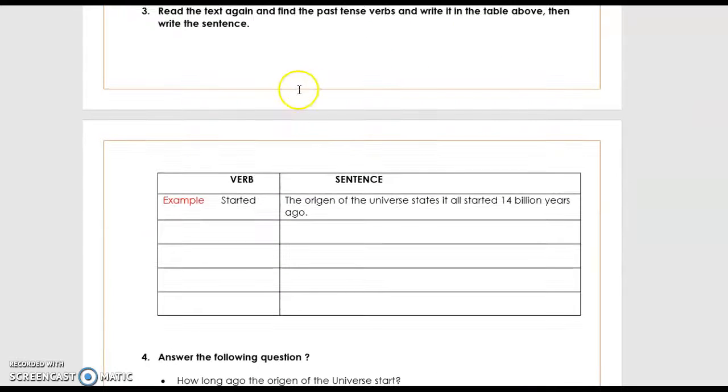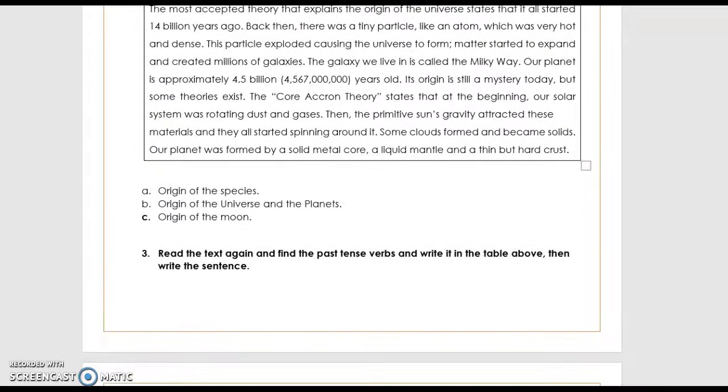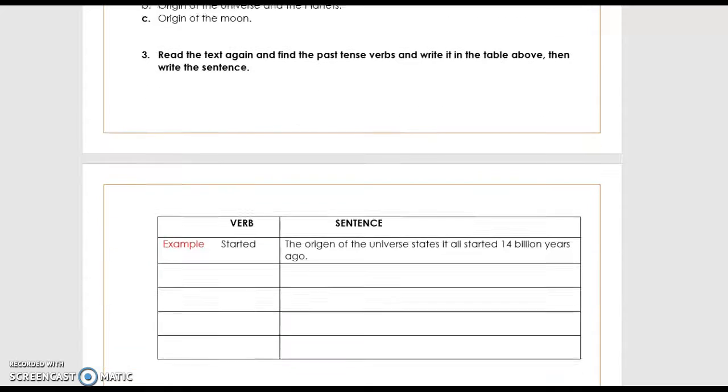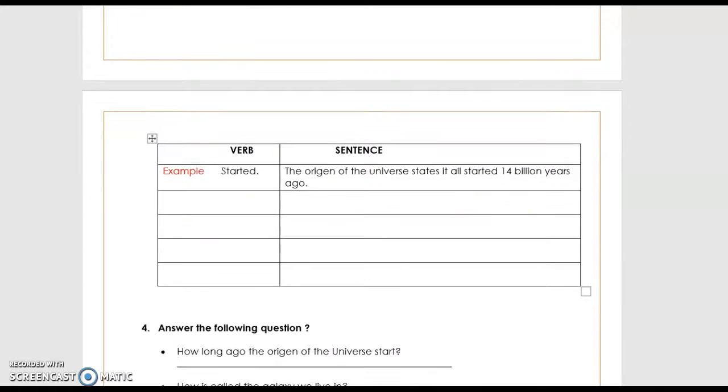Exercise 3. Read the text again and find the past verbs and write it in the table above, then write sentences. Leemos el texto nuevamente y va a encontrar verbos en pasado del texto del ejercicio 2. Va a encontrar los verbos en pasado y va a escribir las oraciones en las que se encuentra el verbo. Example, started. Aquí está la oración en la que se encuentra el verbo.